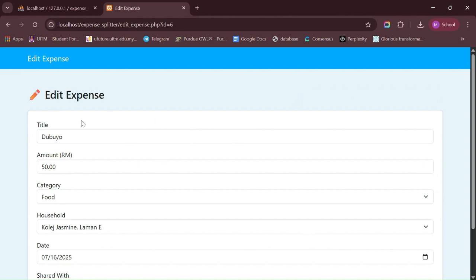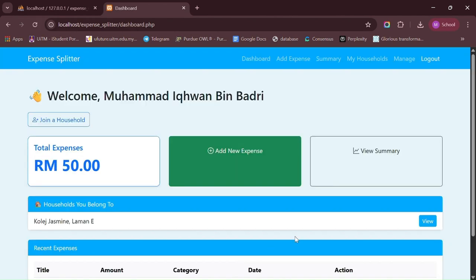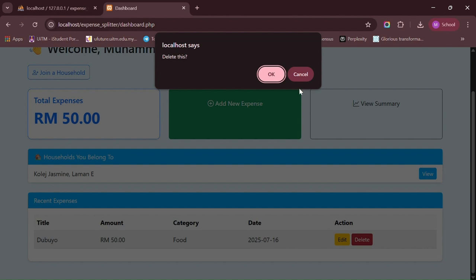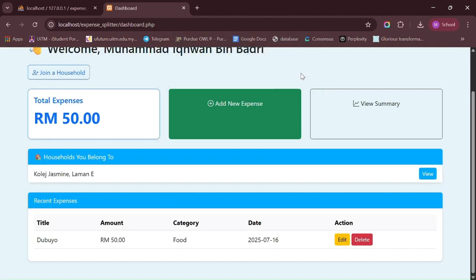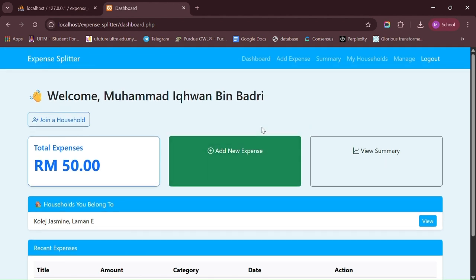So you can edit your expenses and also delete them. There is also a navigation bar at the top that lets the user jump to pages like expense, summary, my households, manage, and logout.